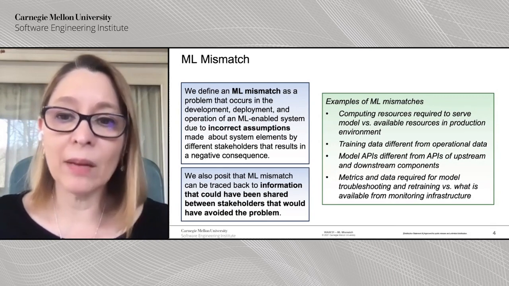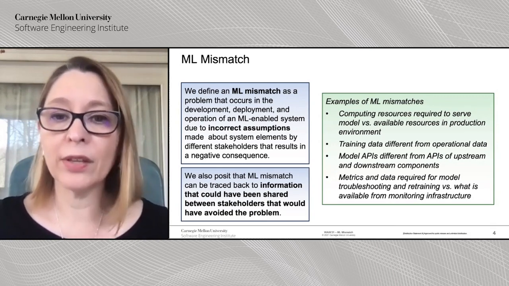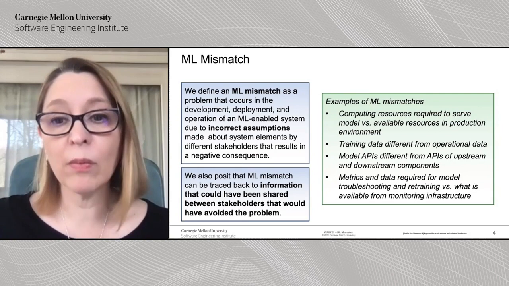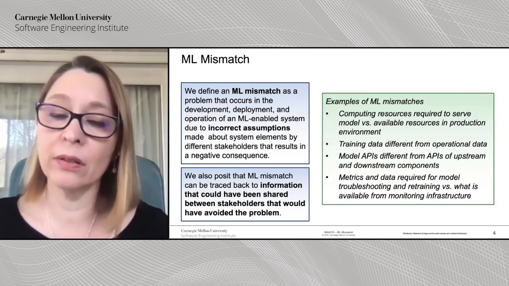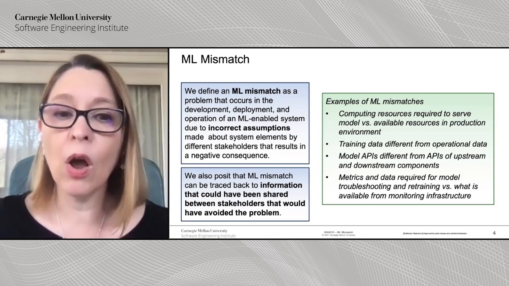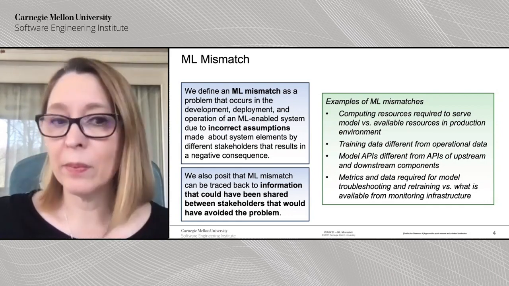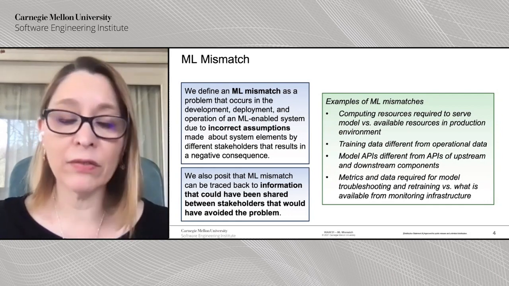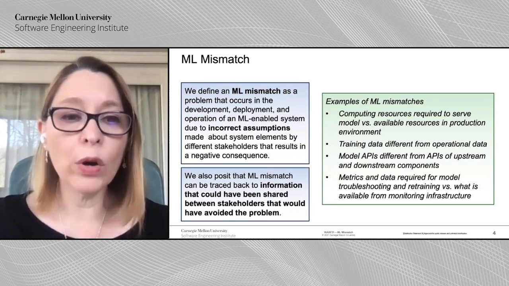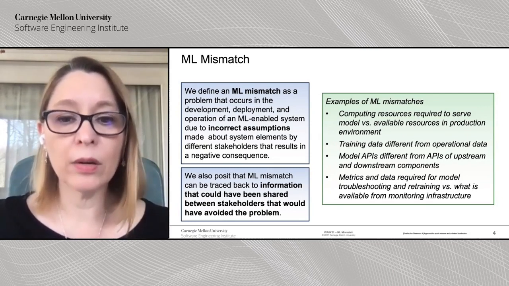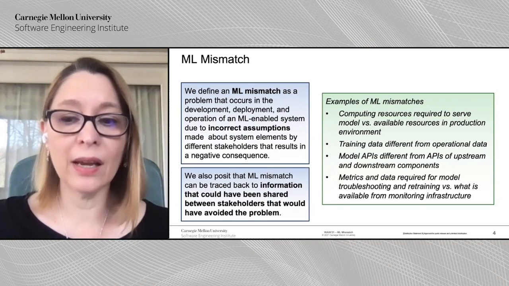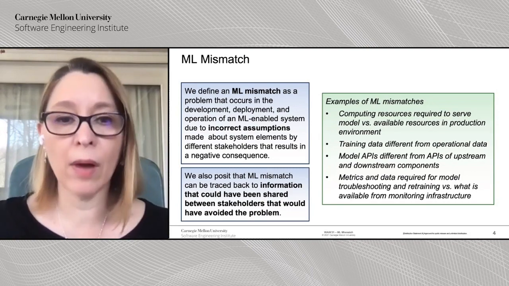Common examples of mismatches are, for example, that the computing resources required to serve the model are very different than the resources that are available in production, or that training data is very different from operational data, or that the model APIs are very different from APIs of upstream and downstream components, or, for example, that the metrics that are required by the data science team for troubleshooting and retraining are simply not available from the monitoring infrastructure.